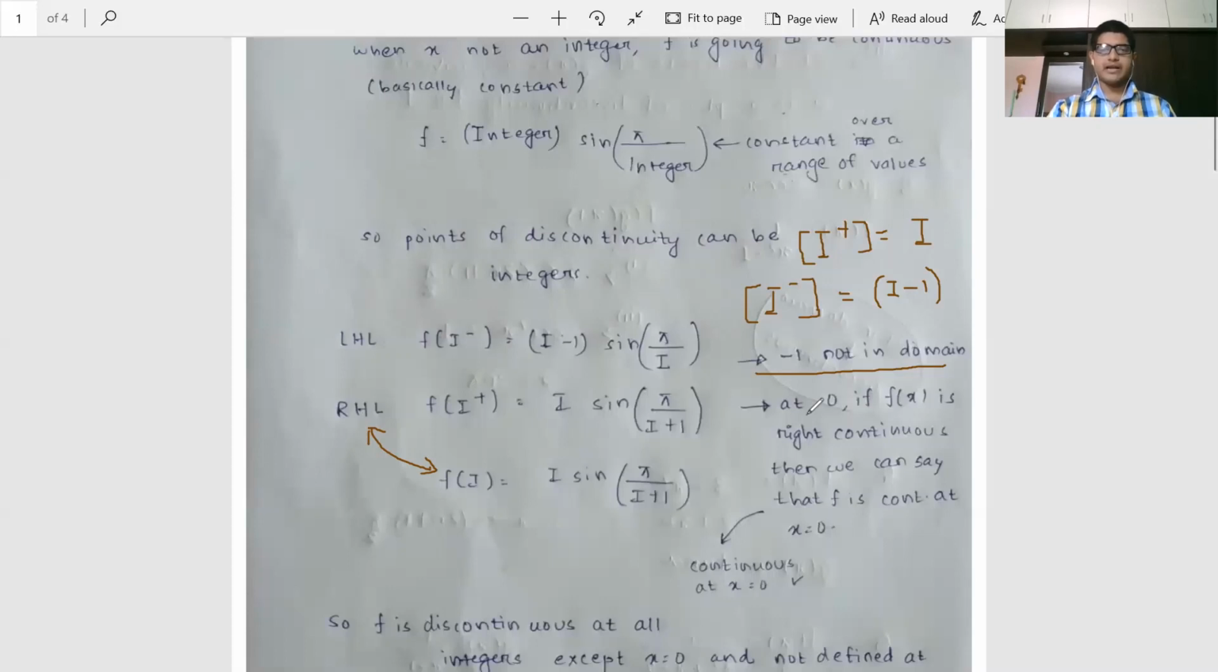But if any of the conditions is not satisfied at a given point, then we can say that the function is discontinuous at that point. Therefore, it is going to be discontinuous at -1, first of all. Next, we have to check at 0, because 0 is a special condition.